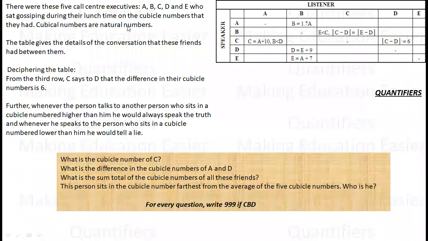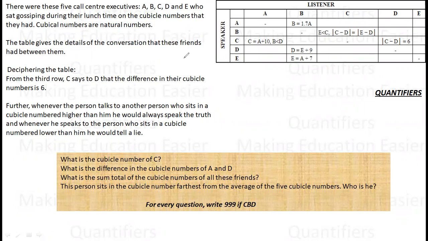Now, let's move to today's set. What is in today's set? Let's read it out. There were 5 call center executives, A, B, C, D, and E, who sat gossiping during their lunch time on the cubicle numbers that they had. So they all discussed their cubicle numbers. Cubicle numbers means their office numbers, about which they were talking. The table gives the details of the conversation that they had between them.